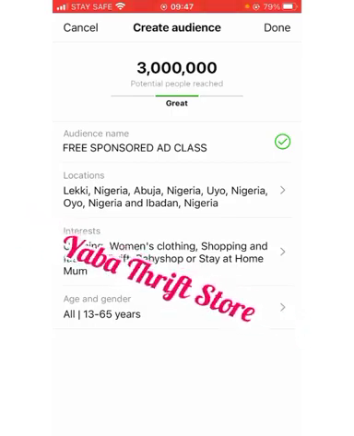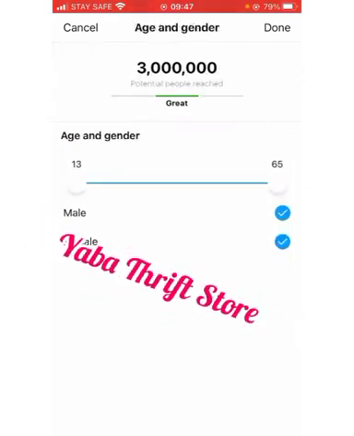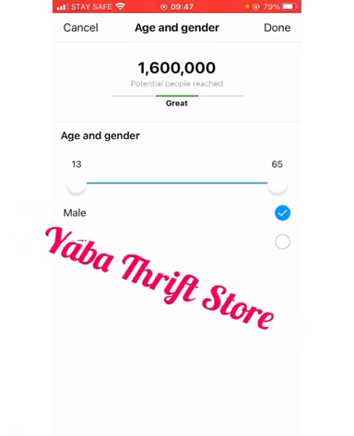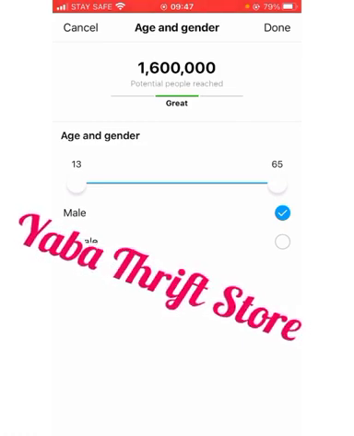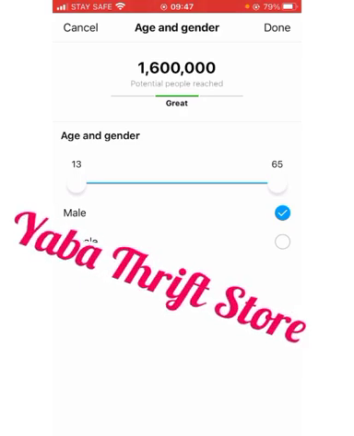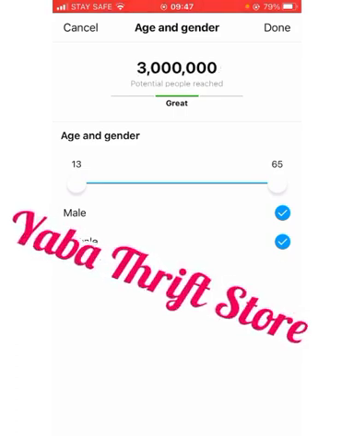So fast forward. Now the next thing is age and gender. You sell ladies items, you pick only ladies. You sell men's items, you pick only men. Now the thing about picking only men with men's items is you get to see women who actually shop for their spouse, who actually shop for their partner. So you can't actually pick only women if you sell men's clothing. But since you sell men's items, your target audience would have to be men. So you pick only men. This is a female page, so I'm picking only women.